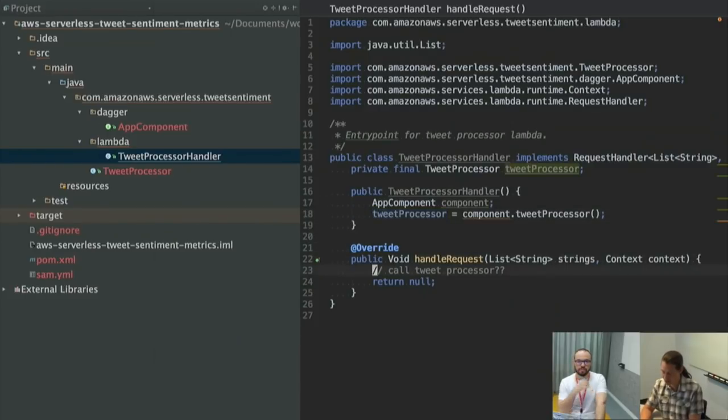Great. So now once I'm in my function, I can call my tweetProcessor.processTweets, and right now these are tweets. Okay, so boom, there we are. We're done. Just kidding.